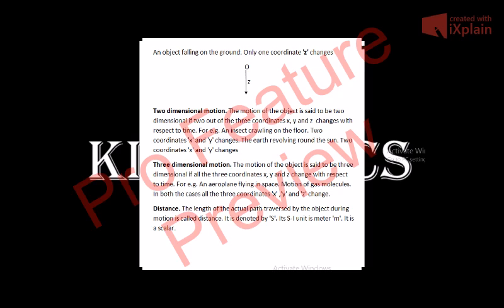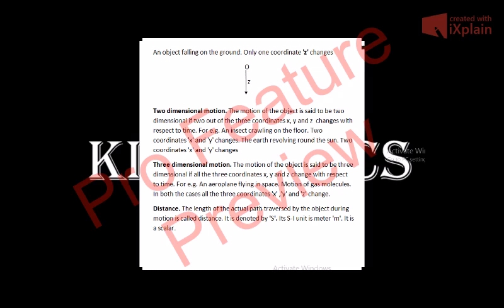So you should not be worried about what object, body, or particle means. They are the same things. In some definitions, object has been used, in some body has been used, and in some particle has been used. The length of the actual path traveled or traversed by the object during motion is called distance. Distance is denoted by s. Its SI unit is meter.